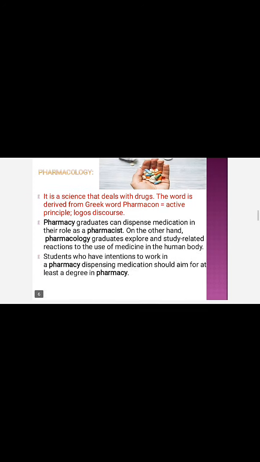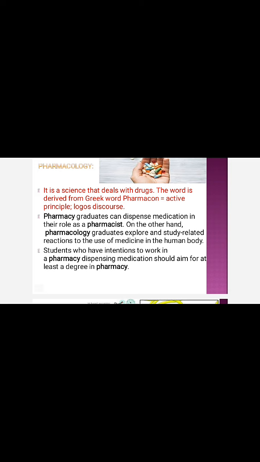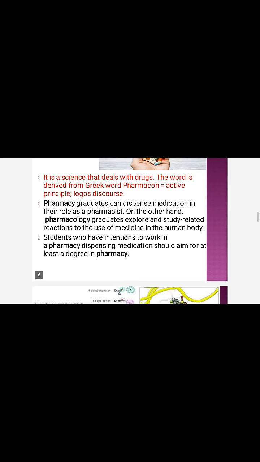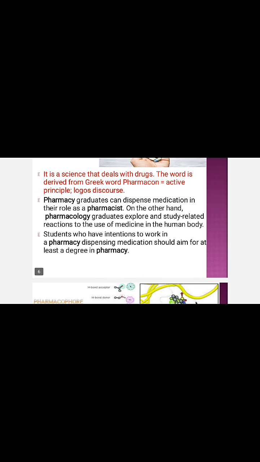A pharmacy graduate can dispense medications in the role of a pharmacist. On the other hand, pharmacology graduates explore and study the reactions related to the use of medicines in the human body. Students who intend to work in a pharmacy dispensing medication should aim for at least a degree in pharmacy.